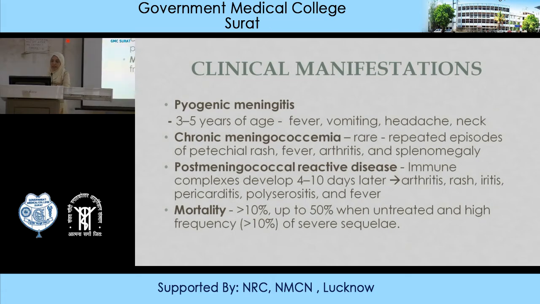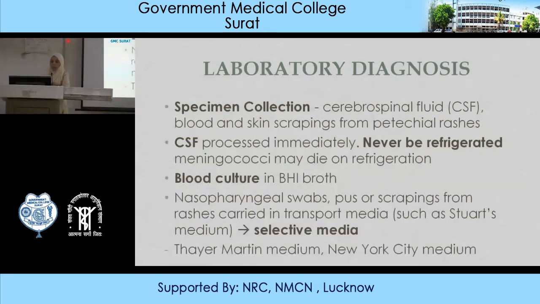Mortality is high in these patients, more than 10%, may go up to 50% if untreated and not intervened early. And there is a high frequency of severe sequelae, in more than 10% of patients.